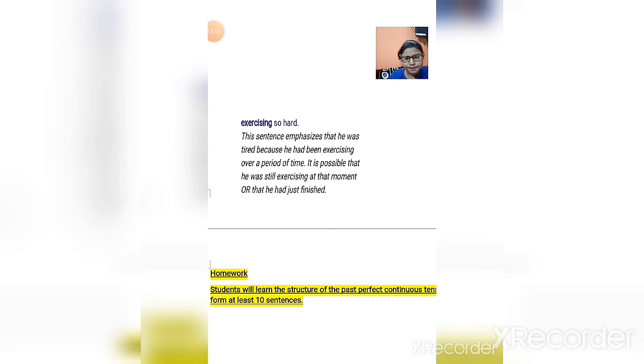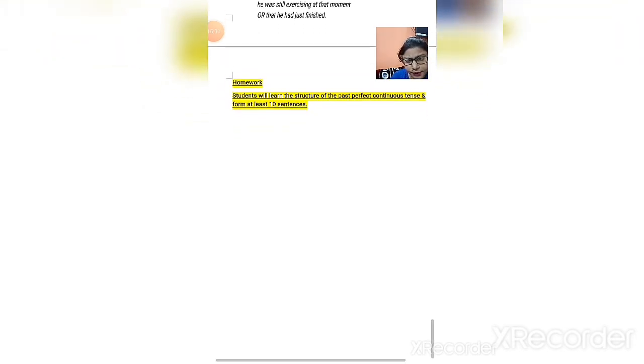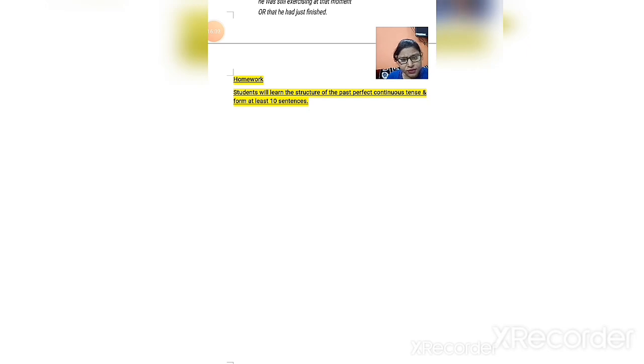I hope you got it well. And students, here is a homework for you: you have to learn the structure of the past perfect and past perfect continuous tense, and form at least 10 sentences based on it. In the next class we are going to study the last tense, that is future tense. Till that time, try to understand it very well, and try to solve the exercises based on past tense in your book. Till then, I wish you be happy and complete your copy. Thank you so much.